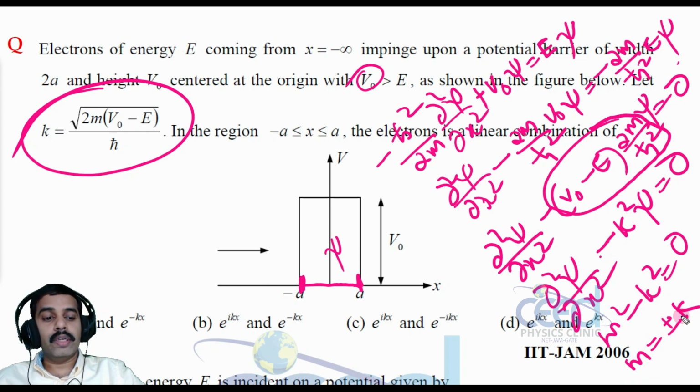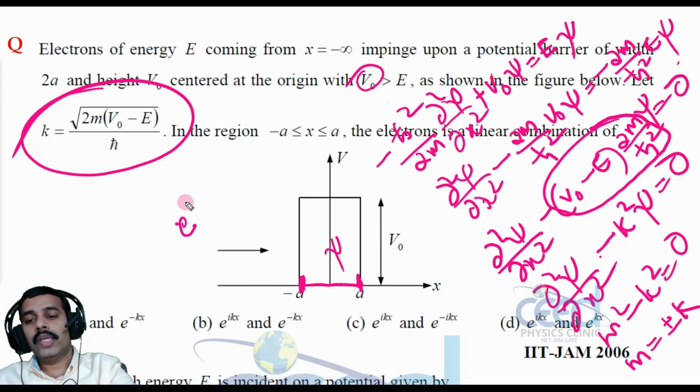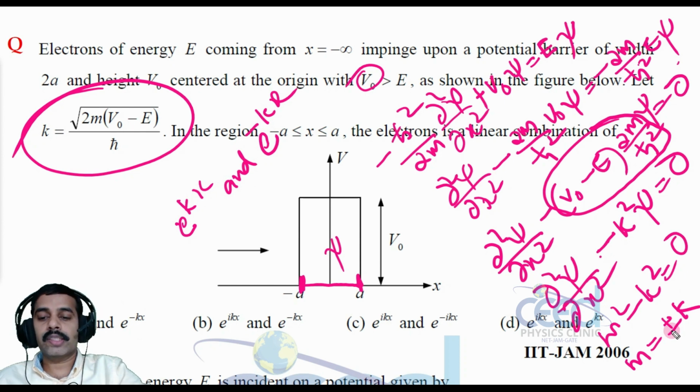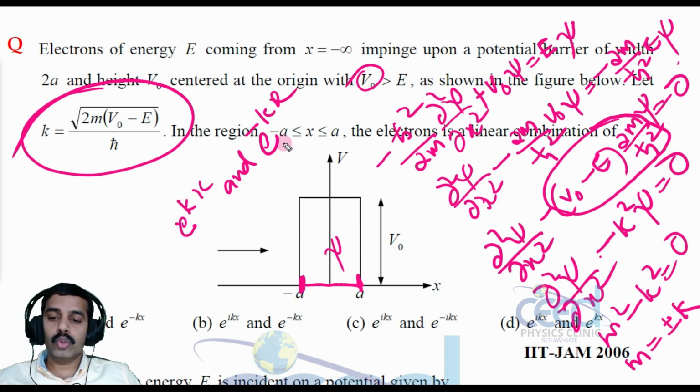So if we have two different roots, what are the independent solutions? Solutions are e raised to kx and e raised to minus kx, corresponding to plus k and minus k. We have two solutions, right? This we have already studied in mathematical methods in physics. All right.